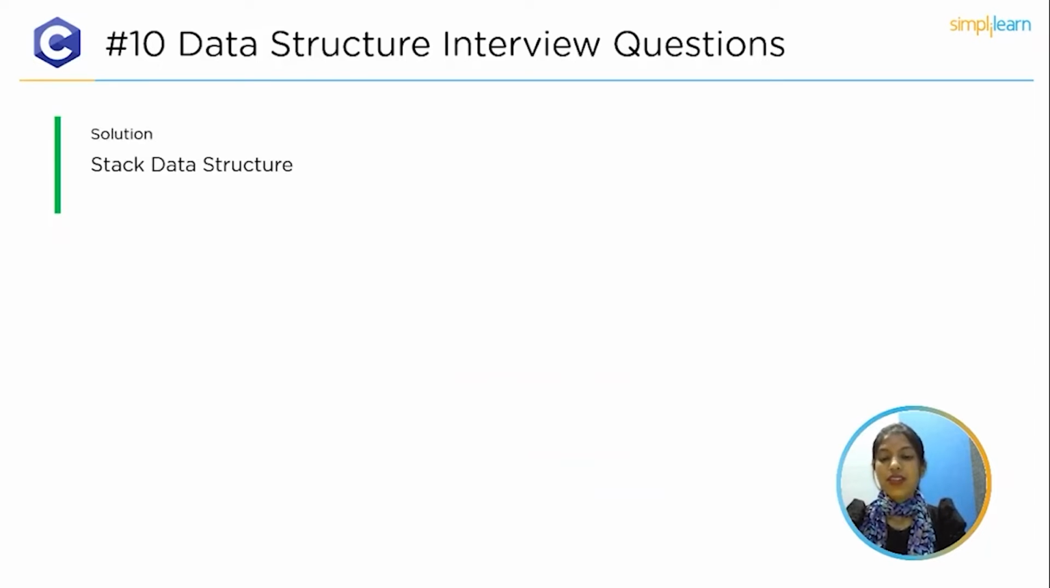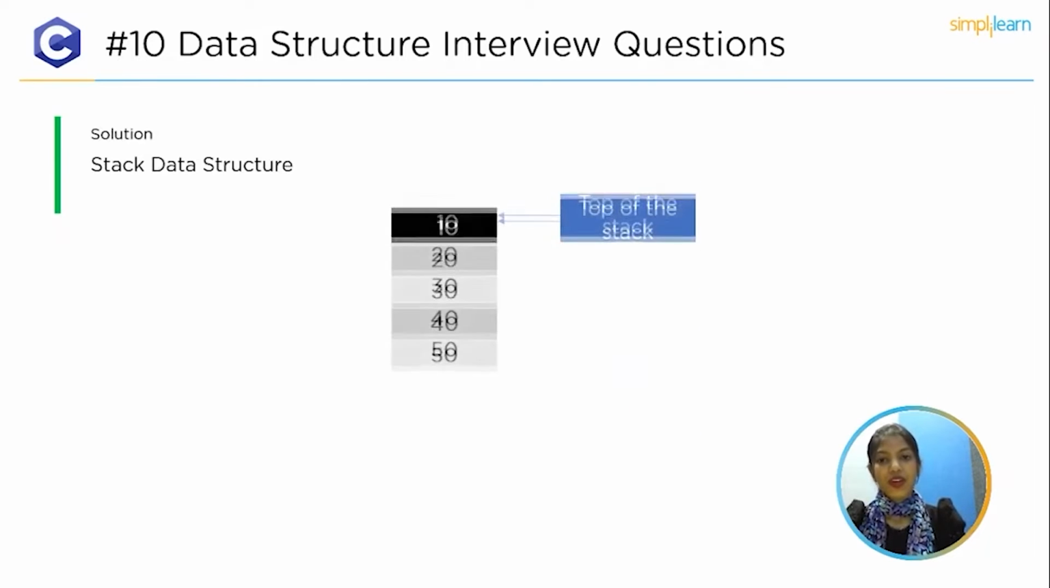The solution to this problem is the stack data structure. We can use a stack as it follows last in first out, and the latest profile would obviously be the last item to get in and the first item to get out of the stack. In this linear data structure, the items in a stack are stored in the order of first in last out, or last in first out.